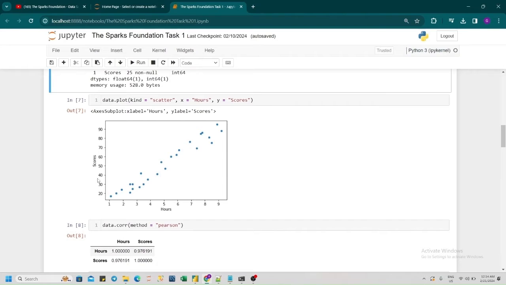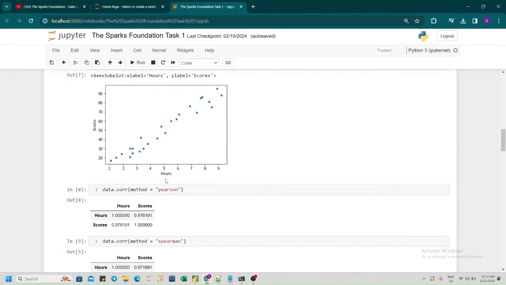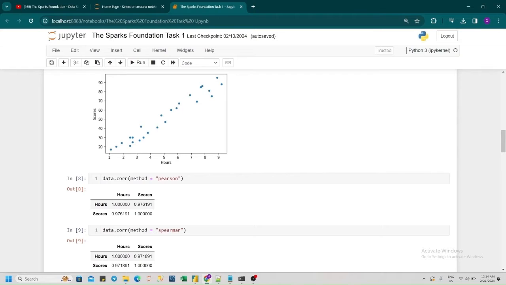From the scatter plot, we can see that there is a fairly linear relationship between the variables, and this can be validated with the help of the correlation coefficient. We are using different methods to find the correlation, which are Pearson and Spearman correlation.